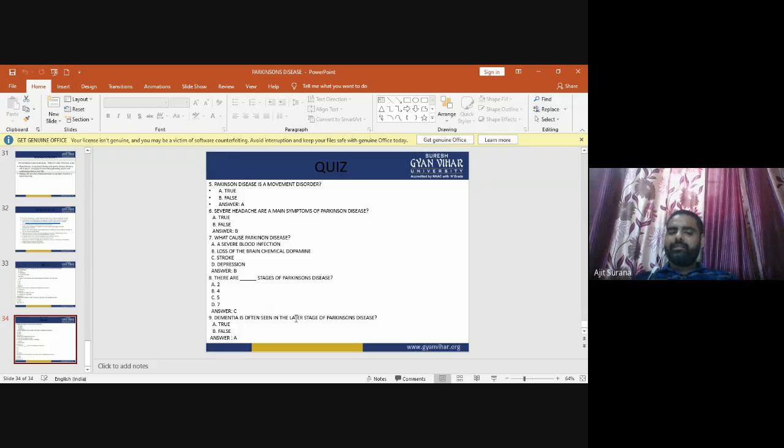Now next: dementia is often seen in the latter stage of Parkinson disease. True or false? Yes, dementia is often seen in the latter, advanced stage of Parkinson disease. So this is all about Parkinson disease.